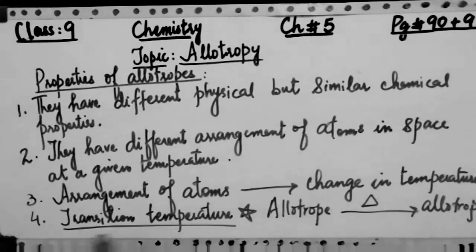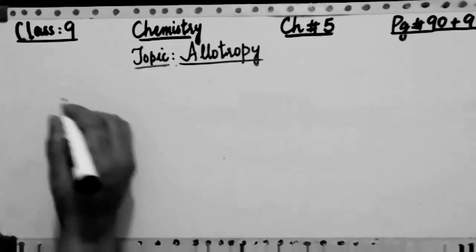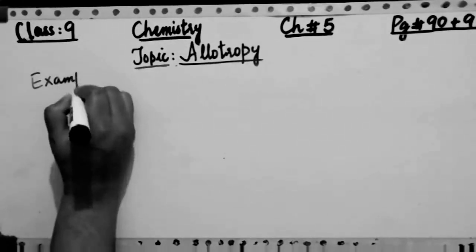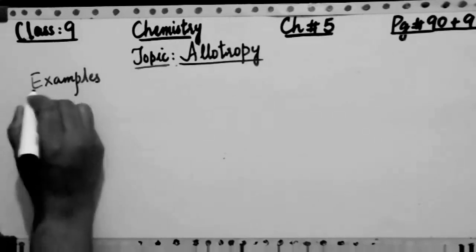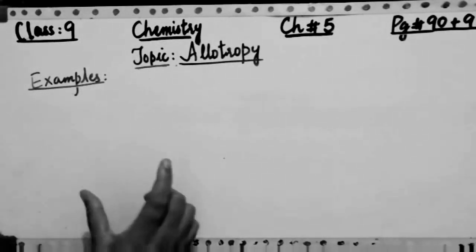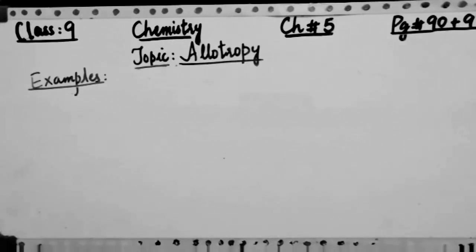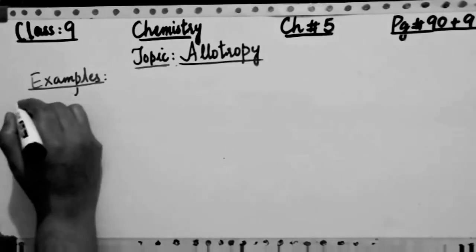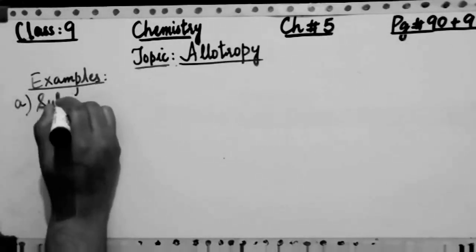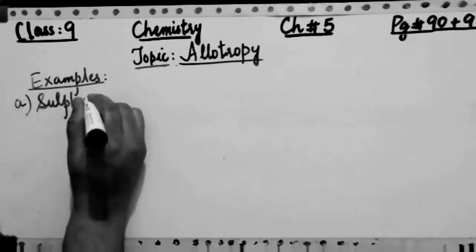So you have to remember this conversion with transition temperature. Now we are going to give some examples. I am writing some examples which are related to allotropes, because I have already mentioned some of the examples of oxygen, O2 and O3 in the previous points, and even I told you about the different types of allotropic forms of sulfur as well. So now I am going to give the detail of the different allotropes of sulfur.